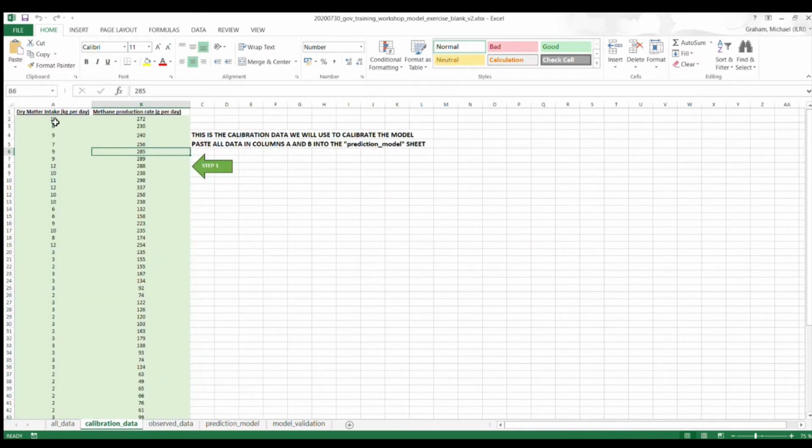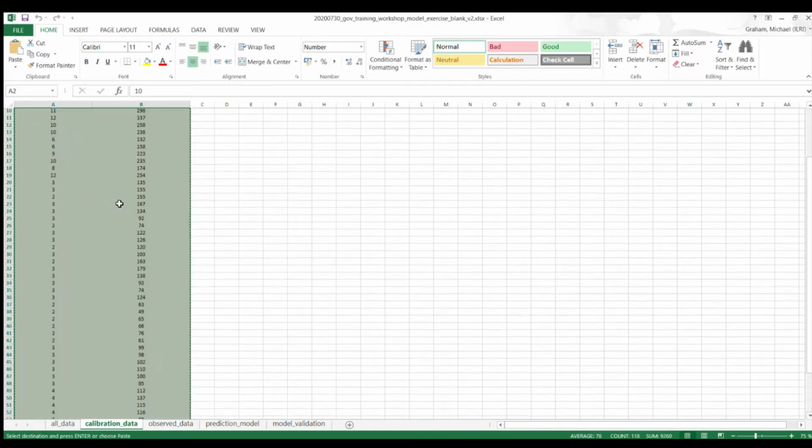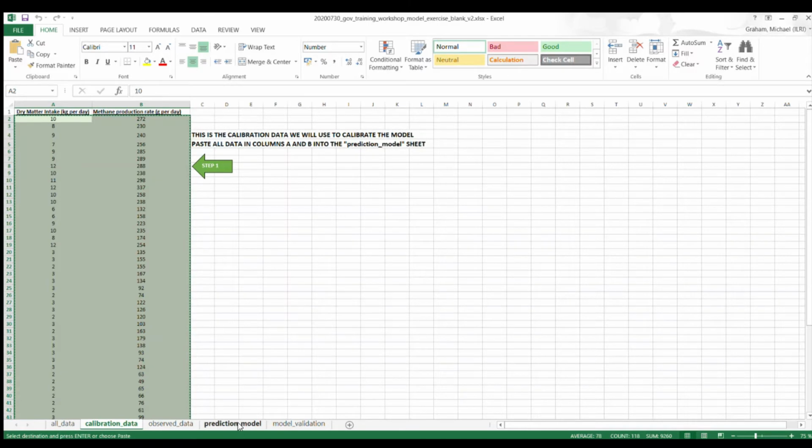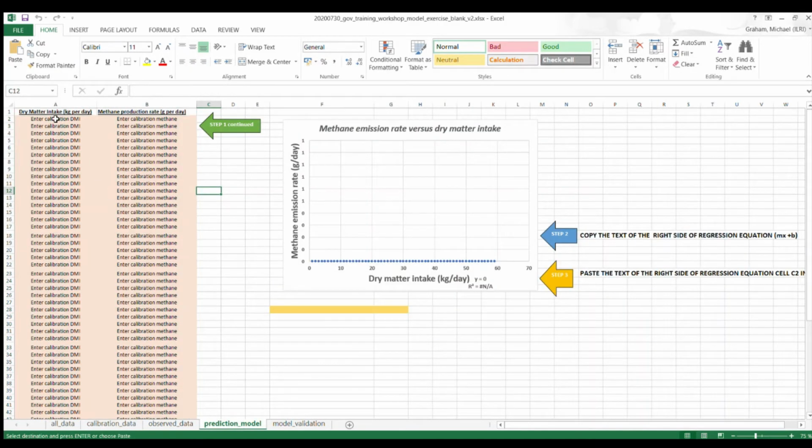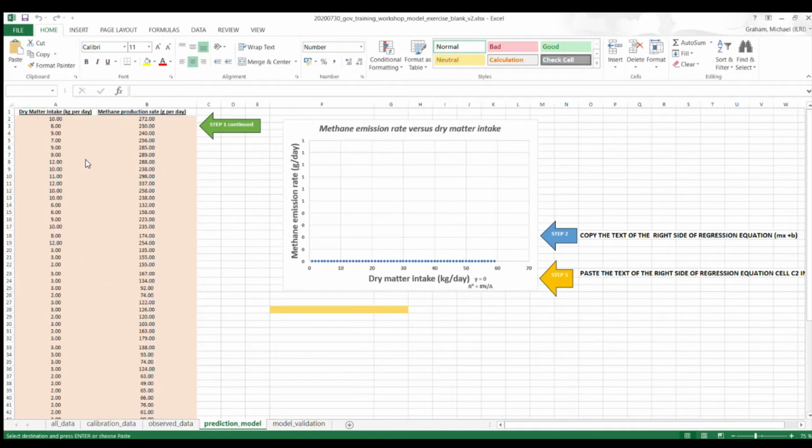I should specify that I will definitely send you this Excel sheet so you can try and do this on your own. The first step is to take this calibration data that we're going to use to calibrate the model and follow the instructions here, which is to copy and paste into the prediction model tab all the data for DMI and methane production. So I'm going to quickly select that and hit copy. Then I am going to go to the prediction model tab where we have step 1 continued, and you see here it says enter calibration DMI, enter calibration methane.